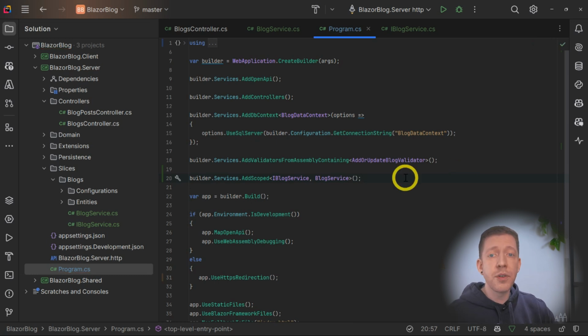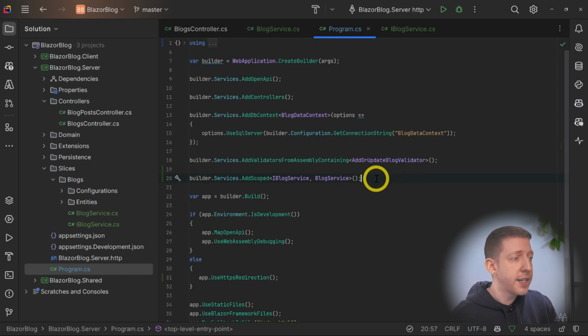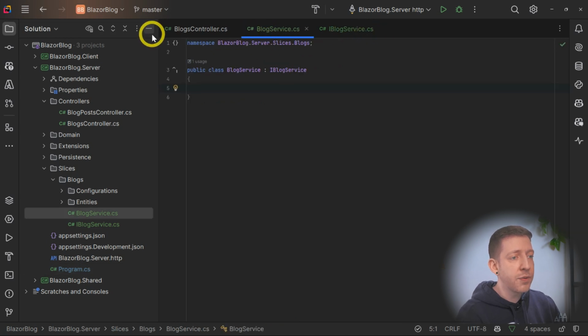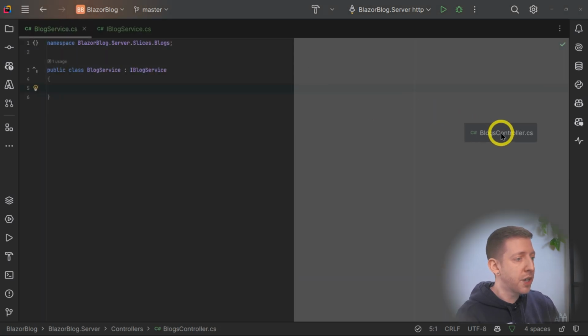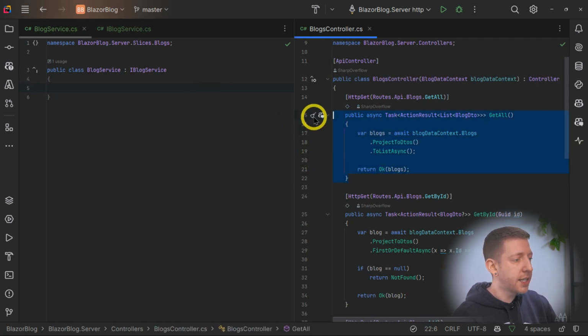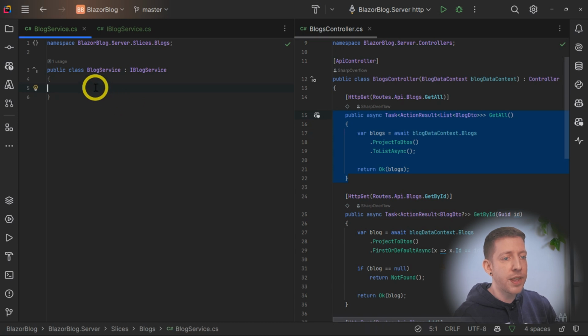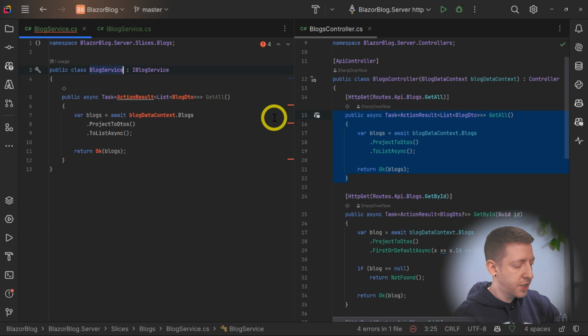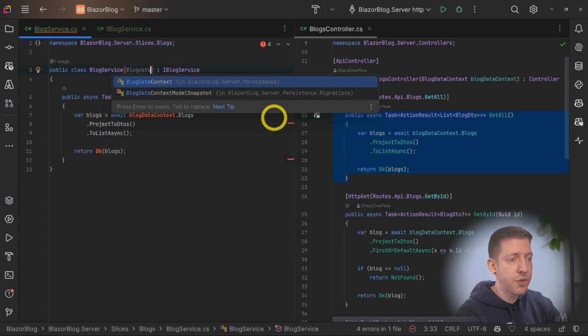Now, if you're unsure about dependency injection in .NET, I've made a video about that recently, and I'll put a link to that in the description below. So with that added and connected up, let's go back over to our blog service. And if we bring the controller up to one side so we can see both, we're going to create our first method on our blog service. The first one will be called GetAll. So let's take this as our starting point and copy that over into our blog service. We'll need to introduce the blog data context through the constructor.